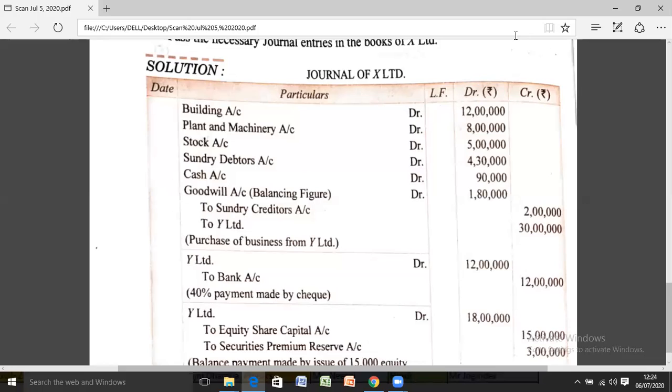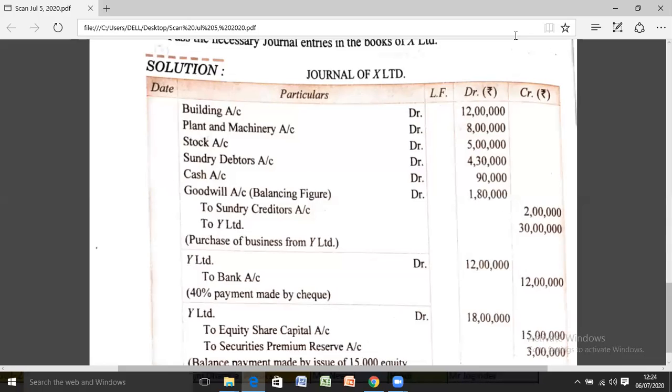The balance is to be paid by equity shares. So the journal entry will become vendor account debit to equity share capital. As the shares are issued at a premium, the journal entry will become Y Limited to equity share capital and to securities premium reserve account. The amount will be 30 minus 12. It will be 18 lakh.